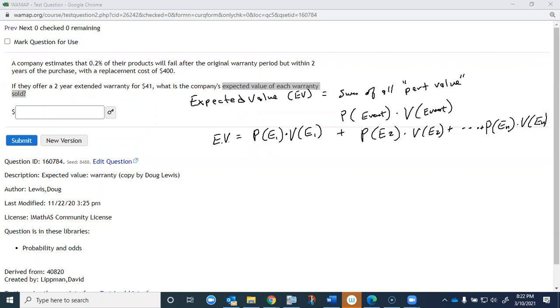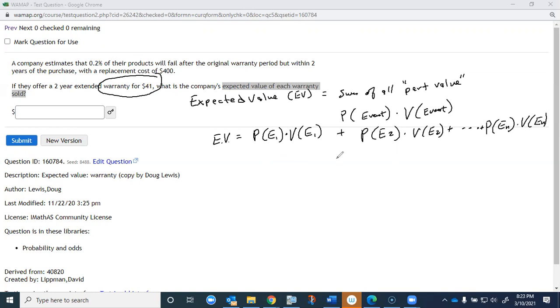In our case here, there's really only 2 financial situations where money is exchanged. One is if a person buys the warranty. All people who buy the warranty, every single one of them, is going to pay $41. That is 100% of the time a warranty is purchased, they pay $41.